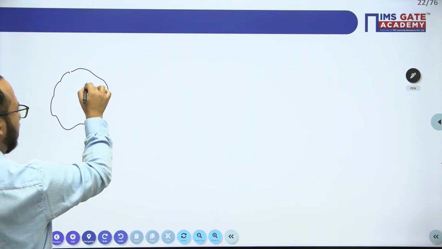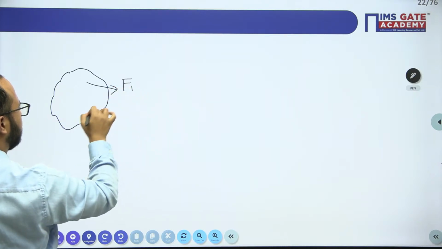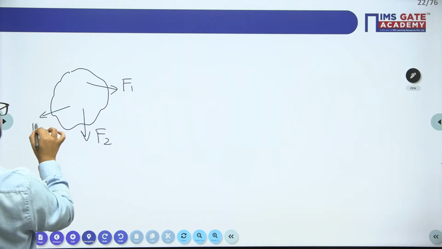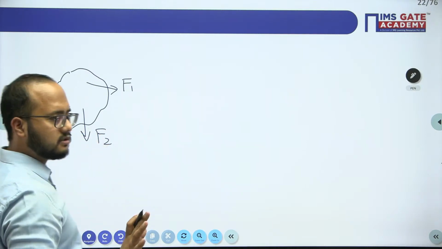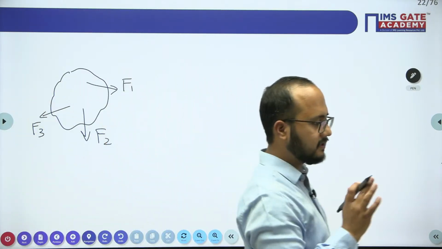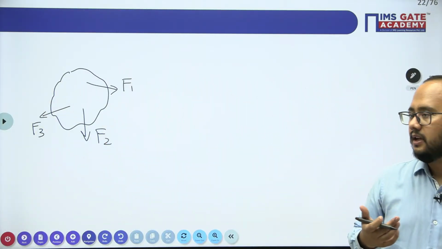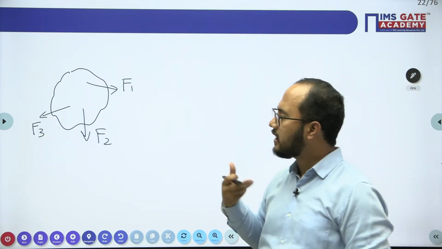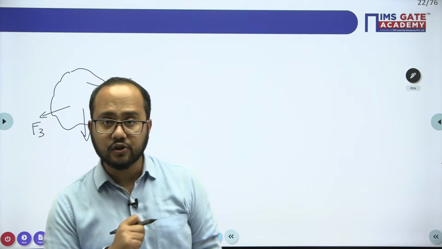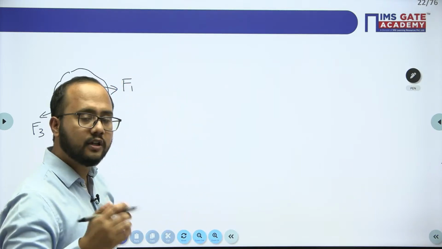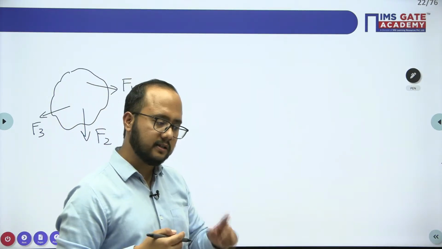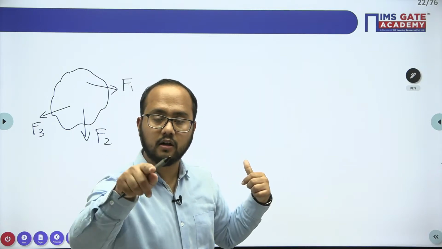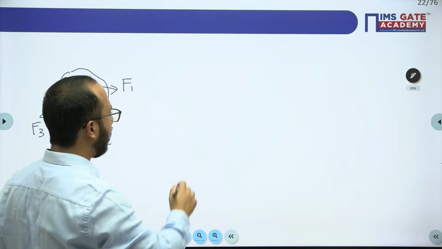So let us suppose any number of forces are there. Any random case I am drawing. This is the case of a non-concurrent force system. When it is a non-concurrent force system, how can I find the resultant value? That is the question. First of all, step number 1: you have to convert this non-concurrent force system into a concurrent force system. How can you do it?